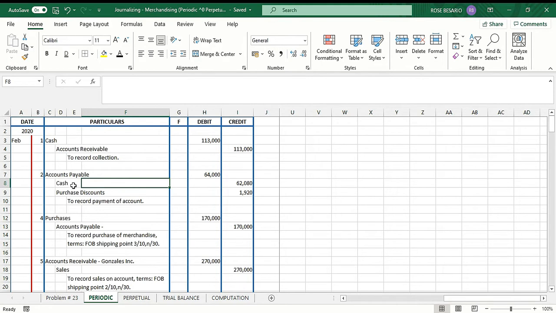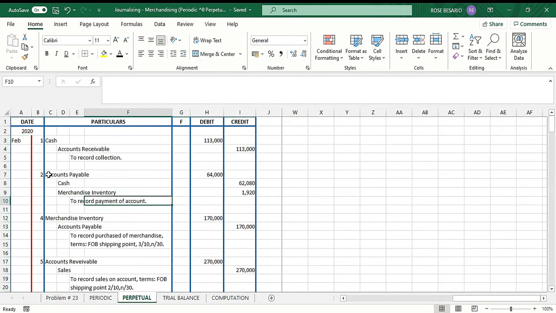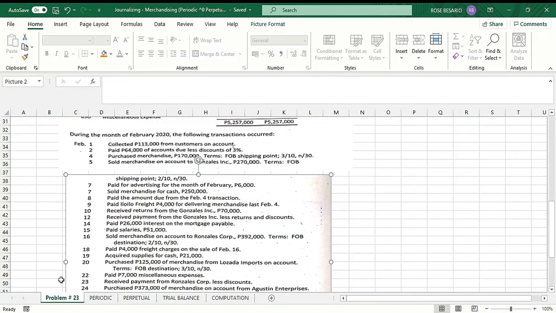So this is our entry for the periodic inventory system. For the perpetual inventory system, there is a difference because instead of recognizing purchase discounts, we directly credit it to the merchandise inventory account. So our entry is debit accounts payable 64,000, credit cash 62,080, and credit merchandise inventory 1,920.